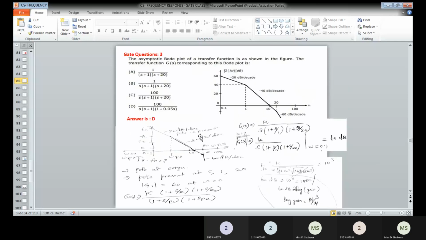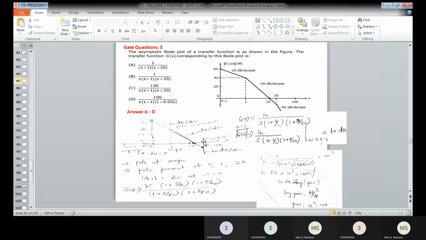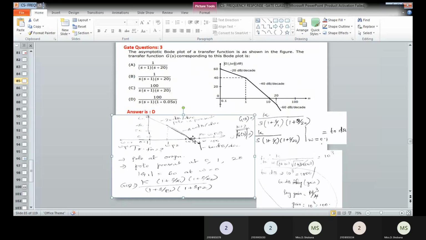So next we go for the next problem. Here you can see similarly the Bode magnitude plot is given. Here also we have to determine the transfer function. So in order to solve this, as usual, here you can see the change in slope minus 20 and then minus 40 and then plus 20. The change in slope is plus 20, minus 60. Like that the slope is there.